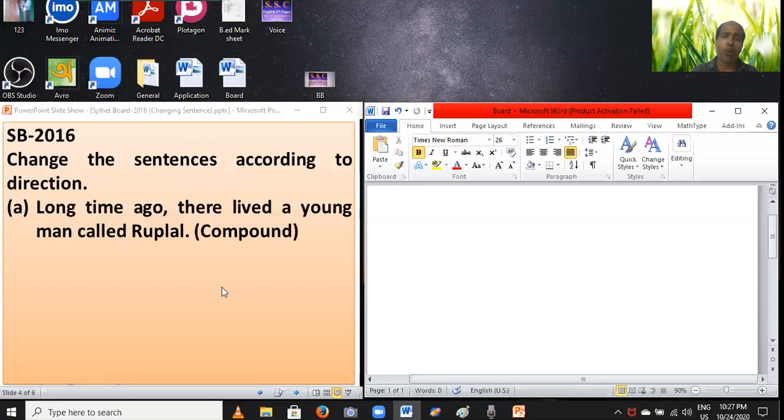While changing into compound, you have to bring "and" in the compound sentence. First you have to write "long time ago there lived a young man" up to this.